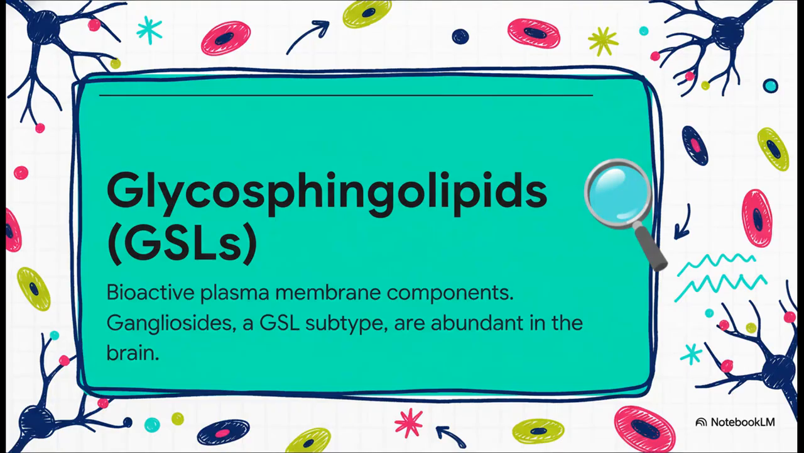So, what exactly are these molecules? Glycosphingolipids, or GSLs, are bioactive lipid components that are integral to the outer leaflet of the plasma membrane. A particular subtype of GSLs, known as gangliosides, are found in high abundance in the brain. In this context, they're crucial for modulating membrane properties and participating in various cell signaling cascades.